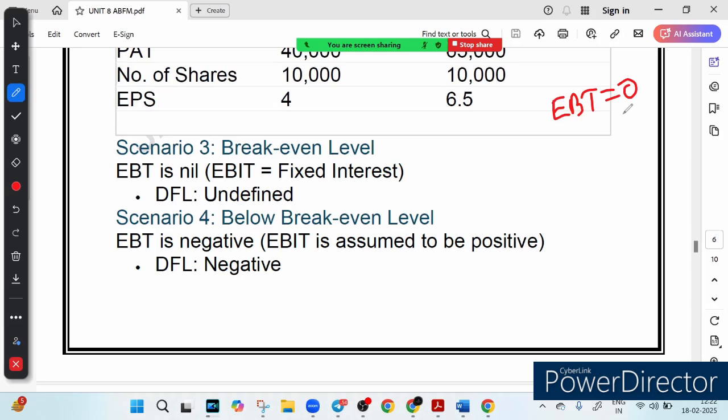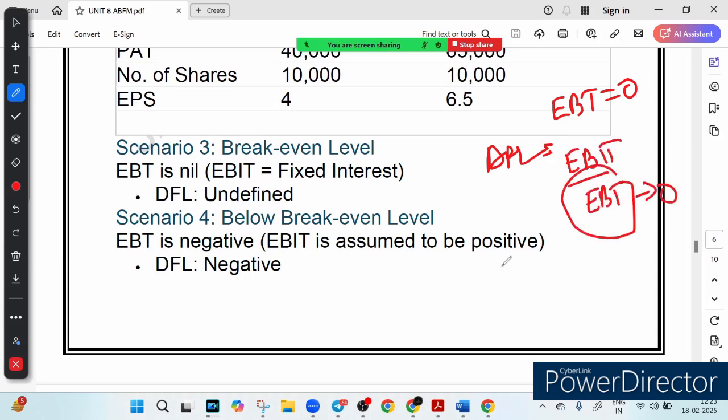So tell me, what will be DFL? You know the formula of DFL. DFL is equal to EBIT upon EBT. And when the denominator is 0, the result is undefined. So this DFL is undefined. Why? Because without any profit before tax, that is without any EBT, the formula becomes meaningless, like dividing by 0. This is why we say it is undefined when the company reaches the break-even point, when its EBIT just covers the interest cost.